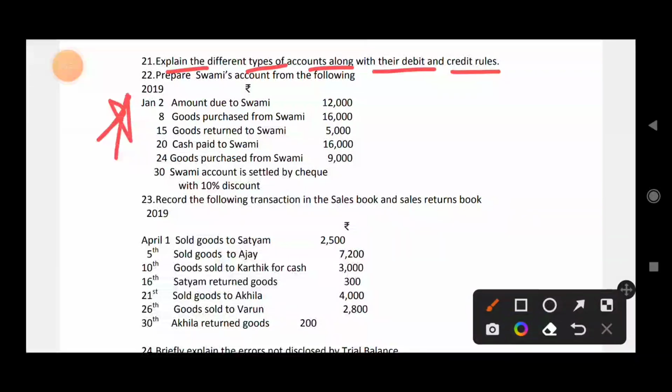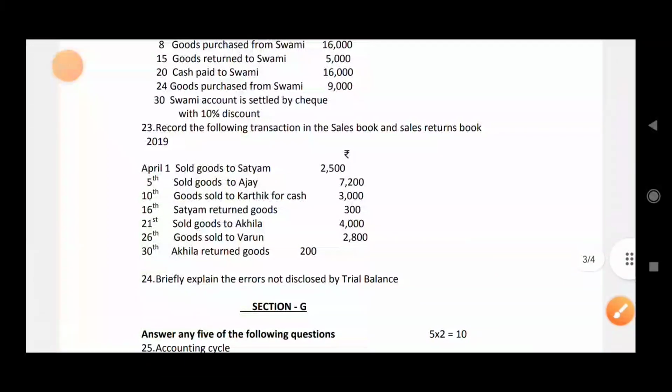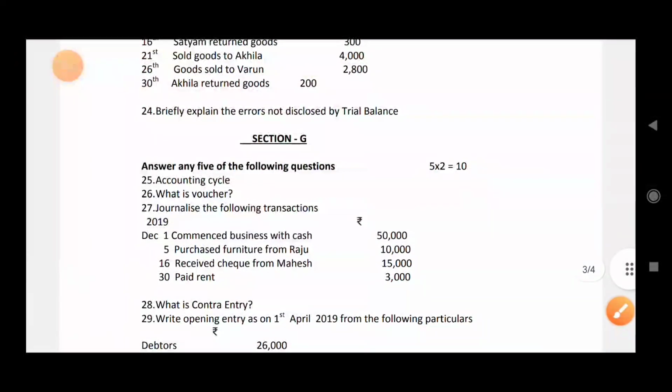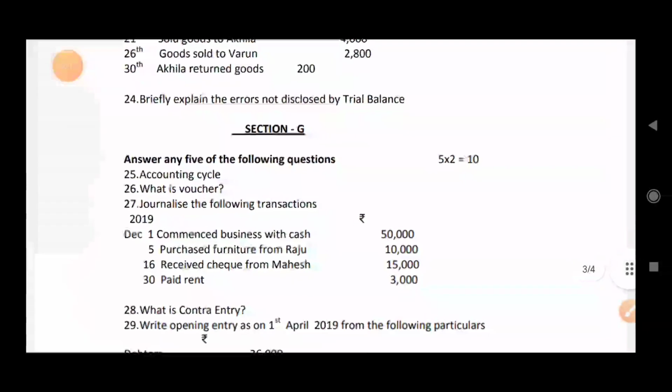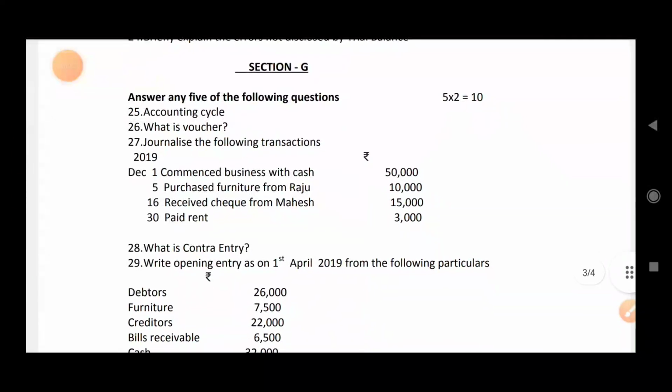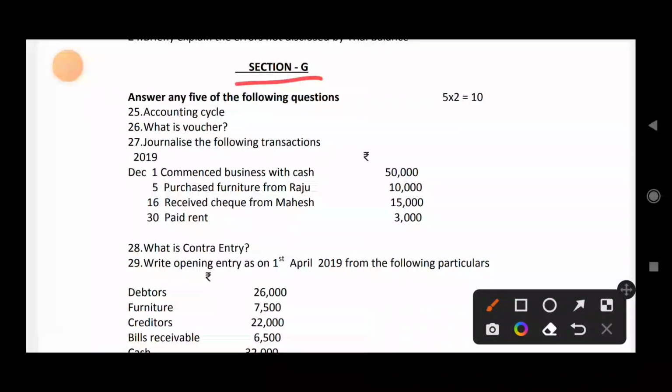One question of 5 marks will be a personal ledger account, and another 5 marks question will be from sales book, sales return book, purchase return book, a subsidiary book question. And one theory question will come from rectification of errors.